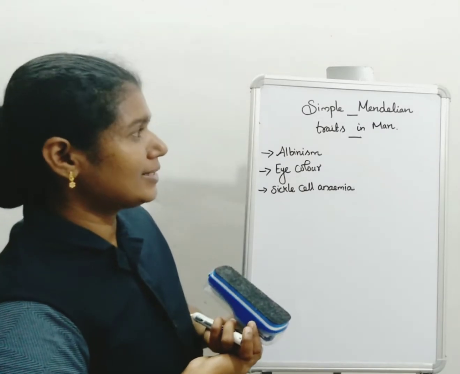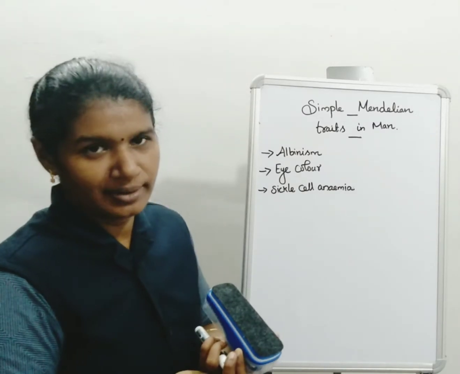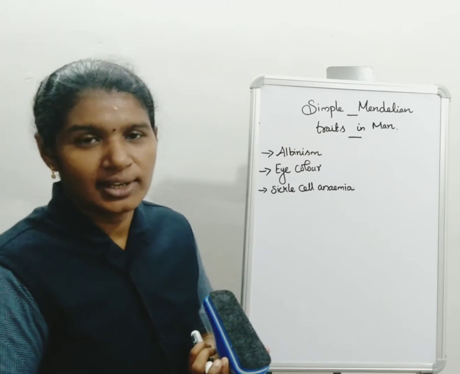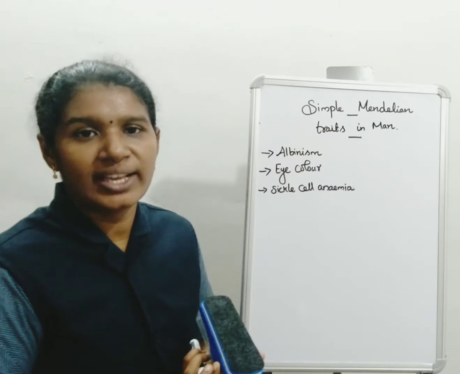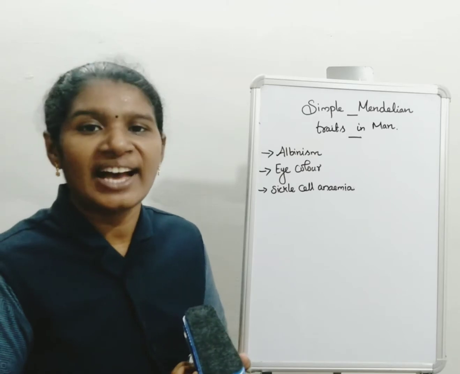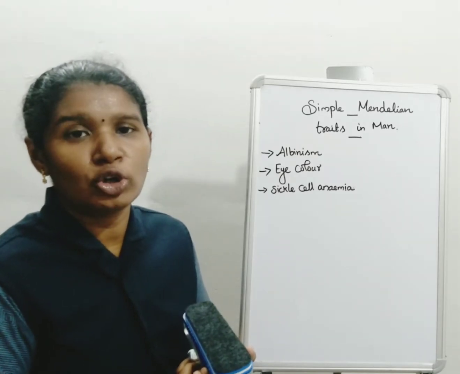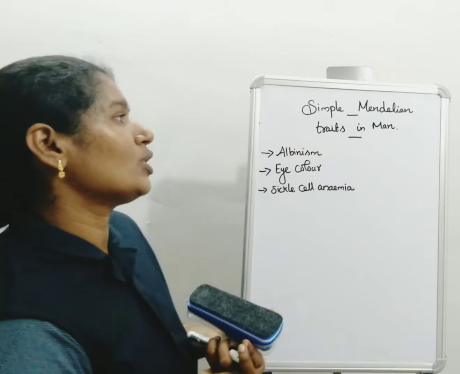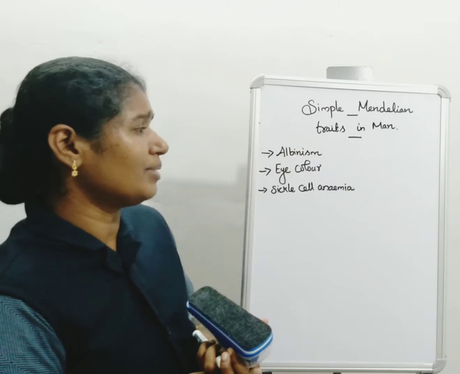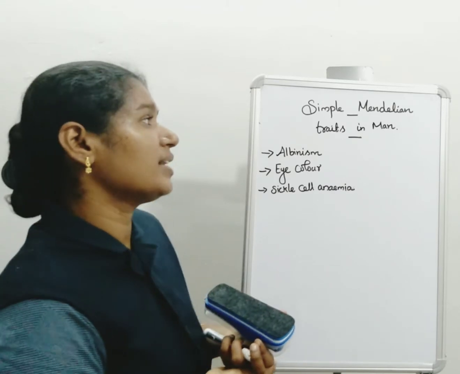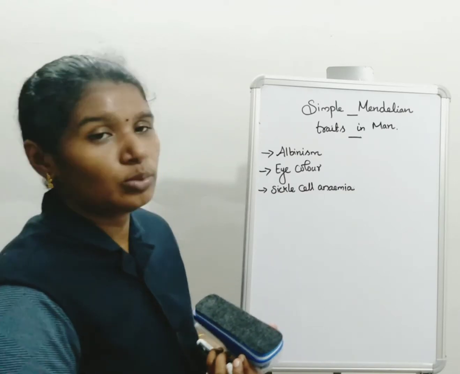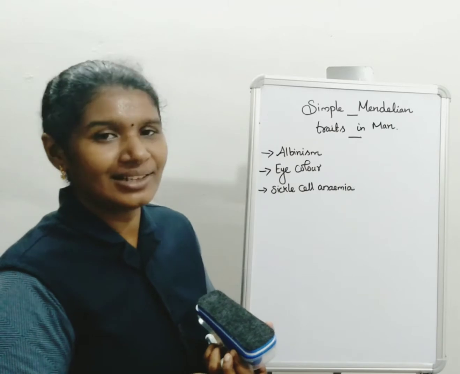Today our topic is simple Mendelian traits in man. Gregor Johann Mendel is a scientist. He conducted different types of experiments in plants, animals, as well as in man. Man has a number of characters that follow the law of Mendel; that is called simple Mendelian traits. Now we are going to learn about some important conditions coming under simple Mendelian traits. The first one is albinism, the second one is eye color, and the third one is sickle cell anemia.